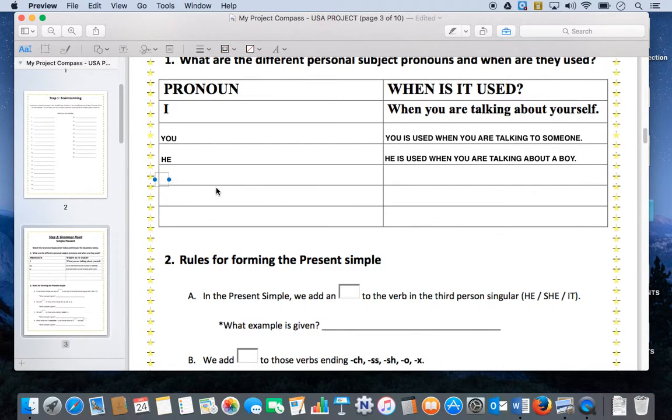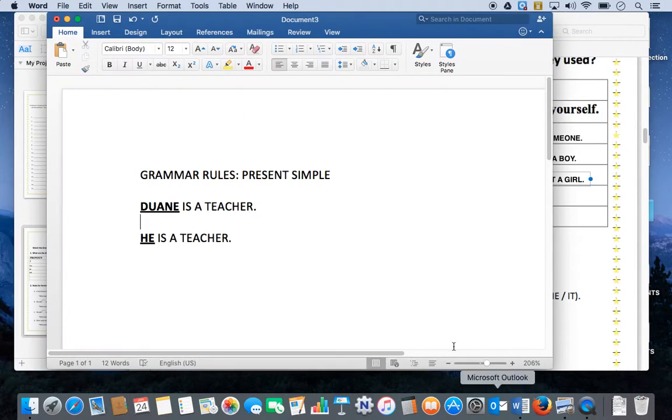Then we move on to she. She is used, so it's the same thing, when you are talking about a girl, not a boy, sorry. Let's look at an example. Let's take the name Emily, which in French you'd say Emilie.